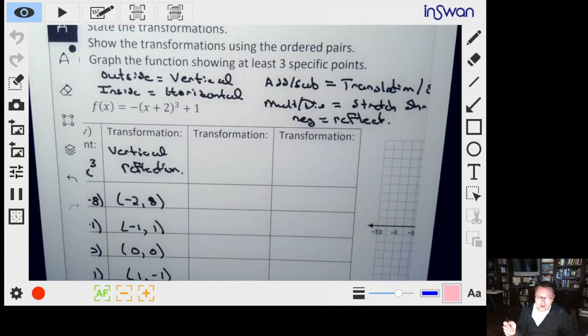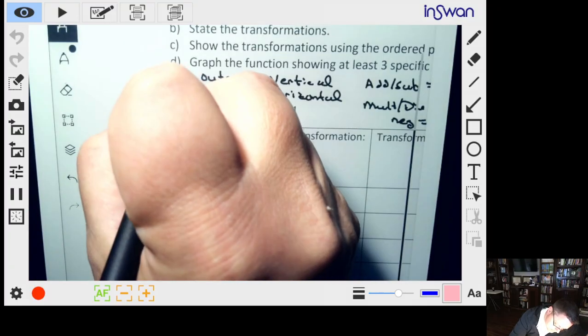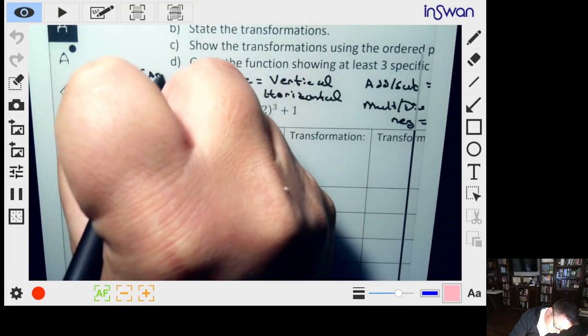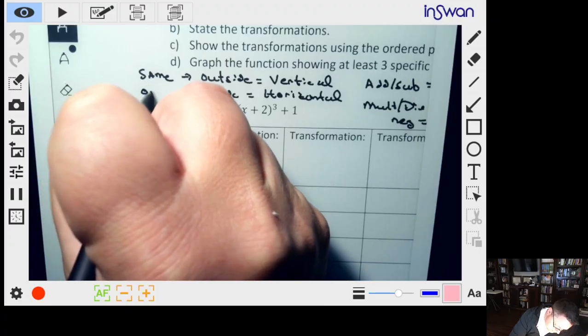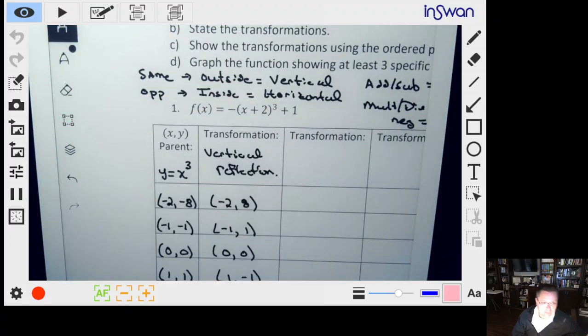If you multiply by 2 on the outside, you get bigger. If you multiply by 2 on the inside, you actually compress. You get smaller. So everything on the inside is the opposite. Everything on the outside is the same. So let's just put that down here. Everything on the outside is the same. Everything on the inside is opposite. Okay. Good. So, where are we at?